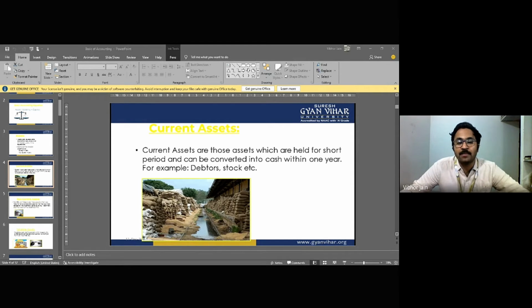Now if we talk about capital, see, Gandhiji is wearing a mask, you should also wear a mask. When we talk about capital, capital is the amount that is invested by the owner in the firm. For example, this is Mr. A, and this is his business, that is A Limited. I'll teach you maybe in the coming lectures that both things are not the same. I'll give you a very easy example.